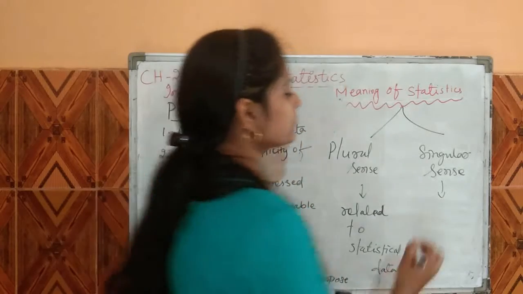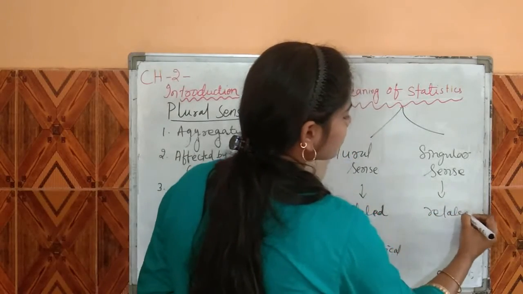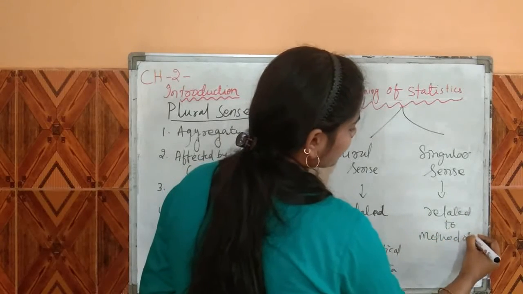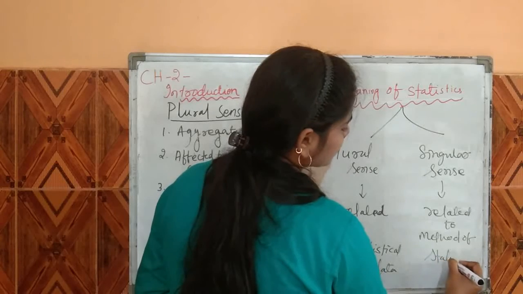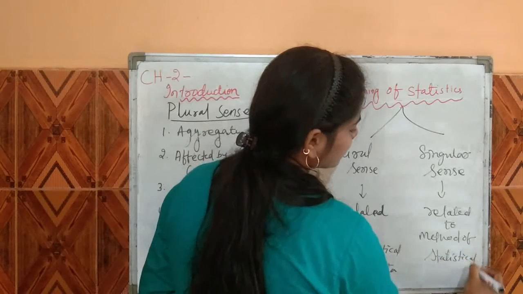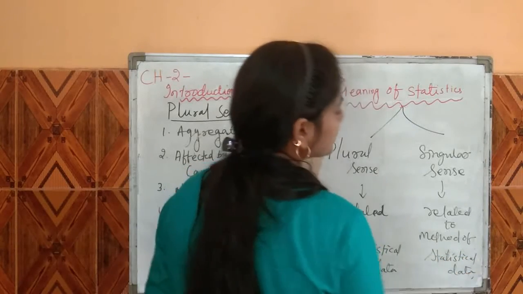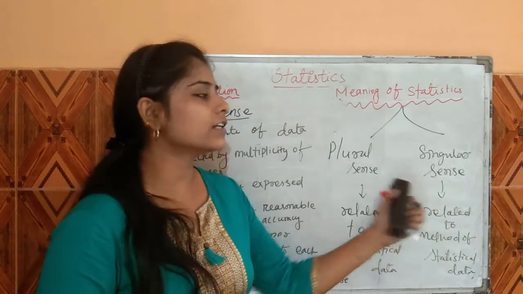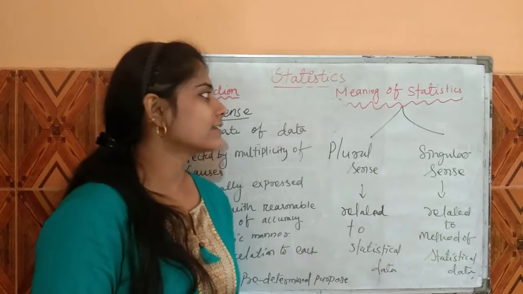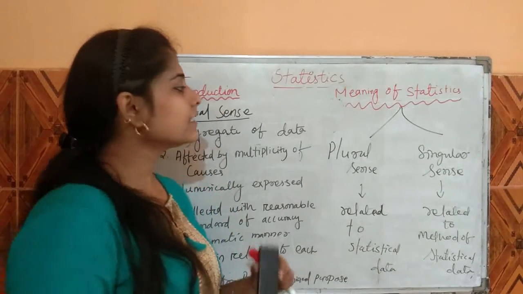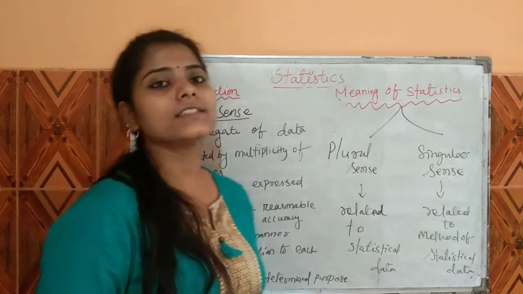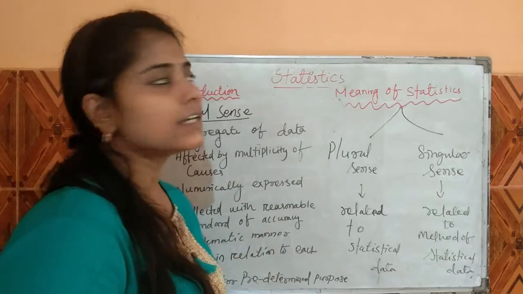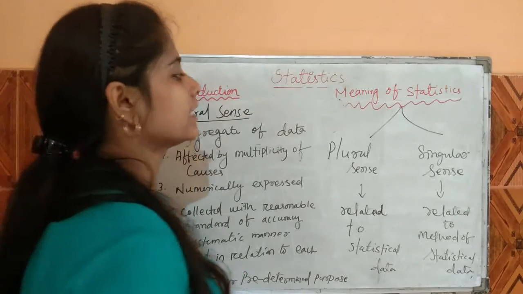Singular sense is related to methods of statistical data. That means whatever methods are used to collect statistical data relate to the singular sense. Let's discuss these two senses one by one in detail. First we discuss the plural sense.